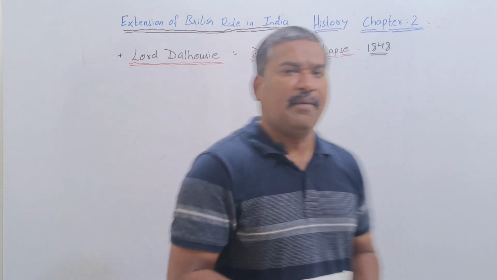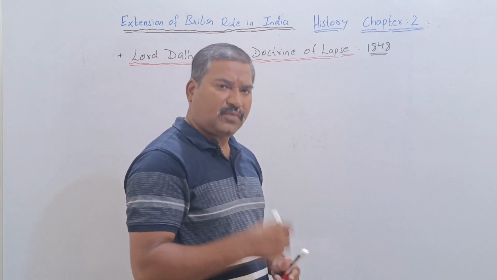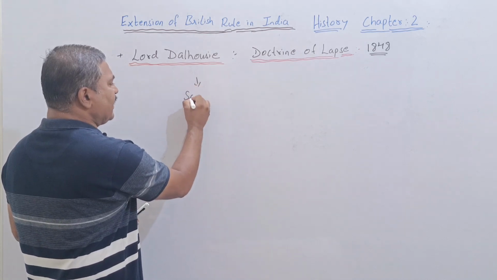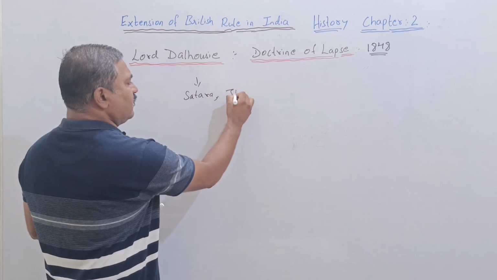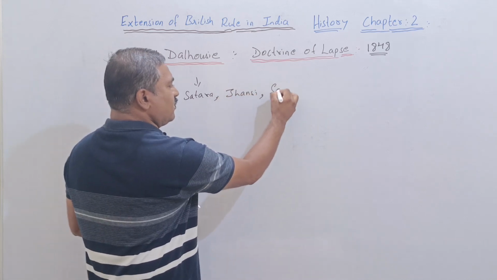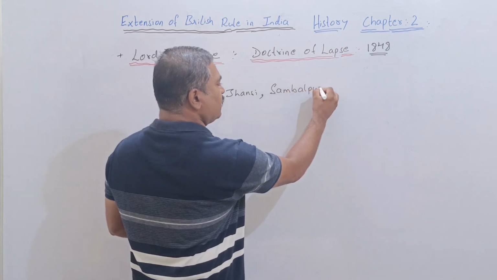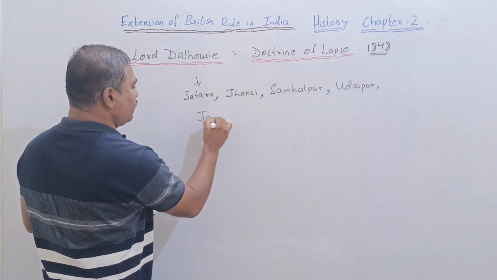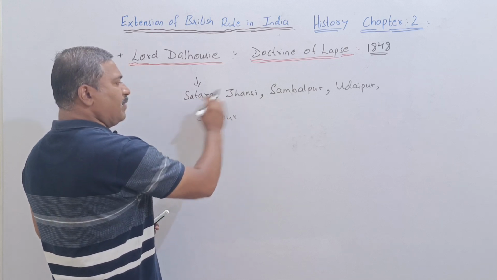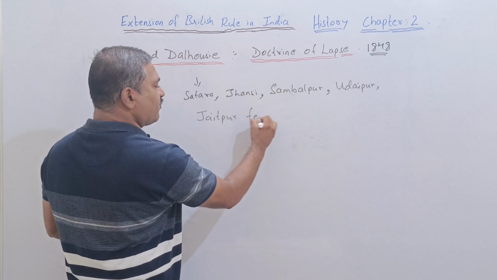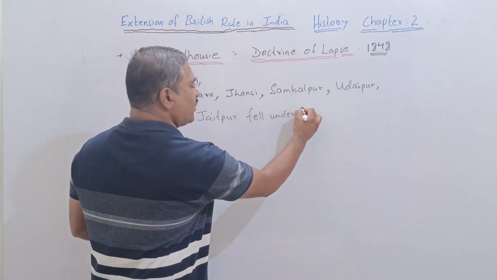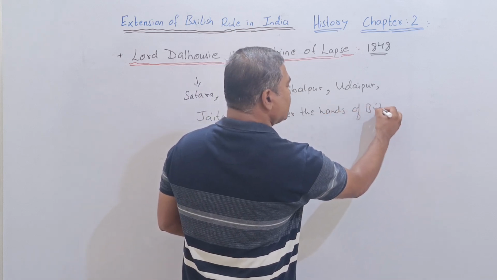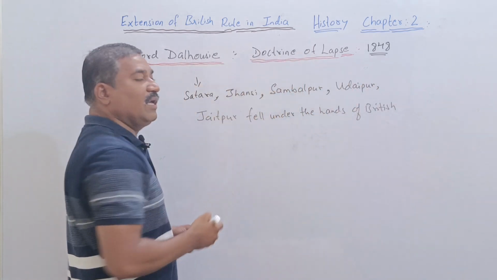Many of them tried to overcome this, but at last many places like Satara, Jhansi, Sambalpur, Udaipur, Jaipur, and many other places fell directly under the hands of the British, due to the doctrine of lapse.